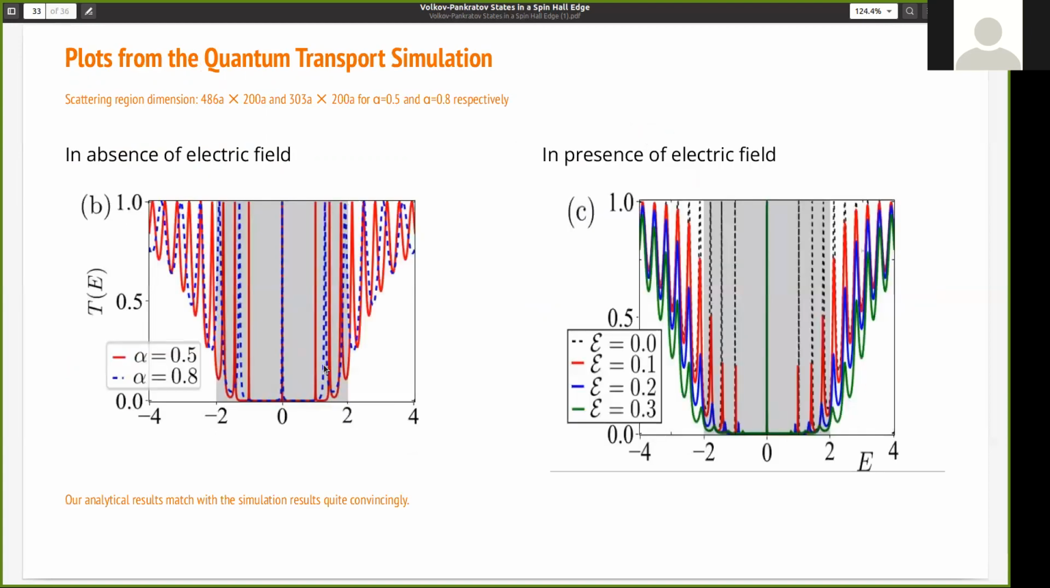Upon doing this transport simulation, we obtain this. You can see from this differential conductance plot that there is a clear signature of these VP states. These peaks are almost one, and when there is an electric field, the peaks are shifted. As we increase the electric field, you can see that the shift is continuously towards the zero mode.